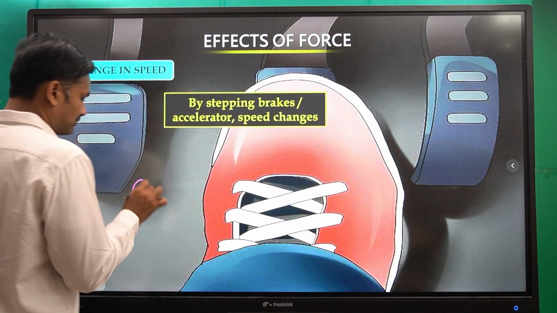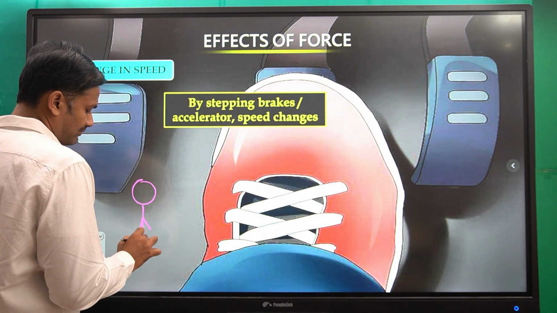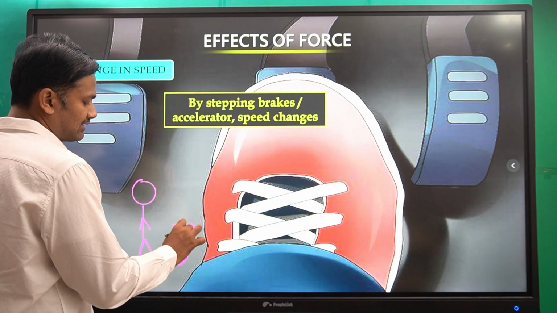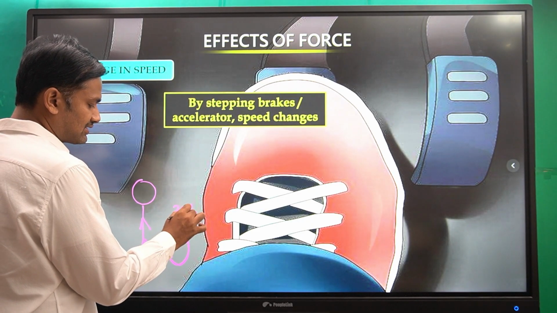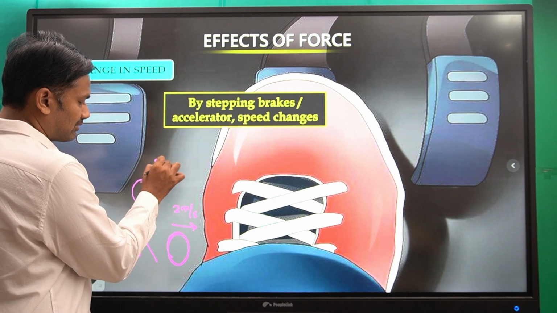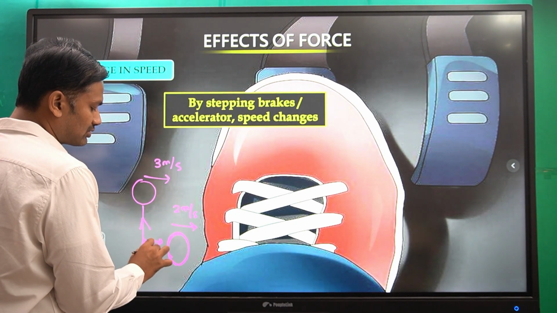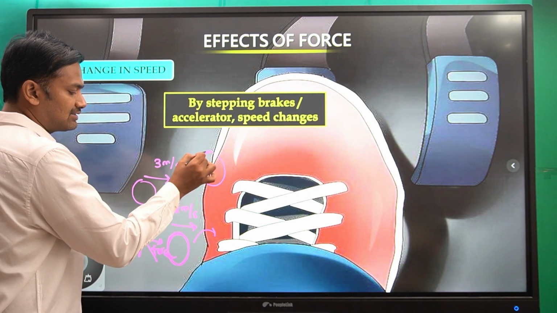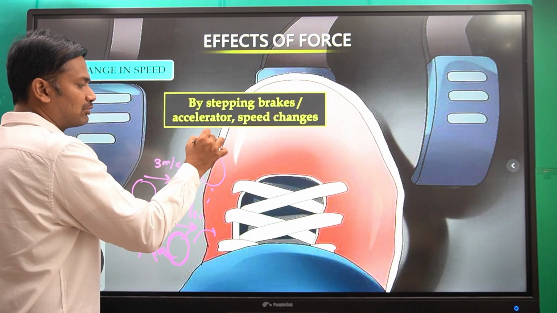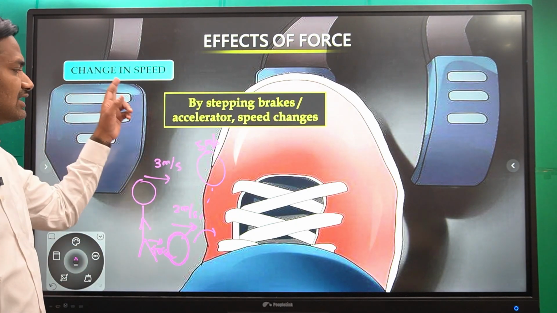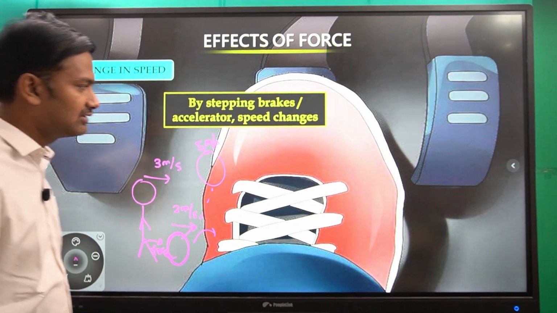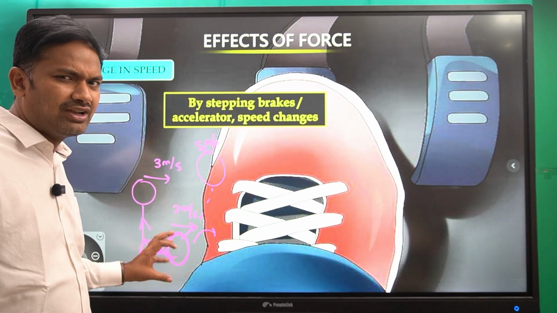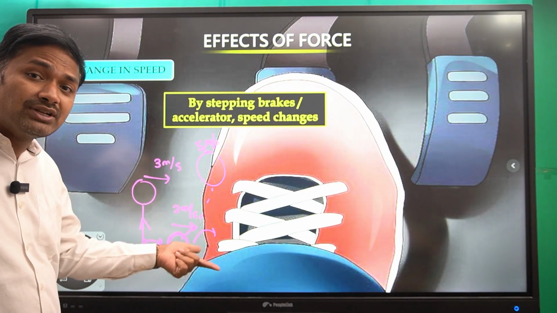See here, there is a player and there is this ball here. Let us say the ball is moving with 2 meters per second first, and he is moving with 3 meters per second, and he applied some force here, and by that it has increased its speed and started moving with 5 meters per second. See, there is change in the speed because of the applied force. This is a better example, visualization, you can understand. Initially it is moving with less speed, and once you kick that, it is moving with higher speed.